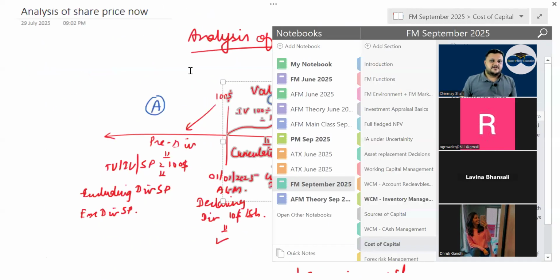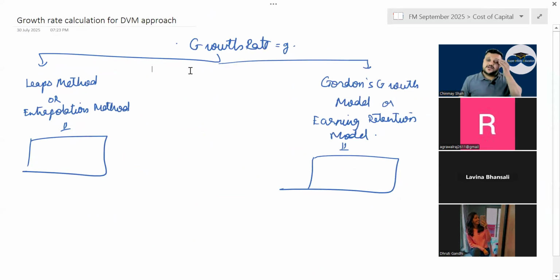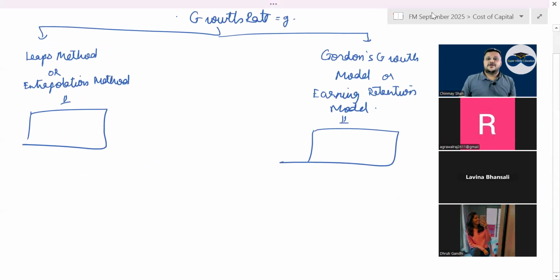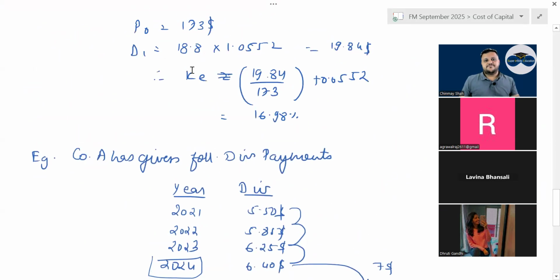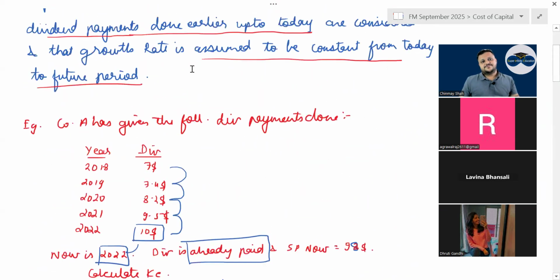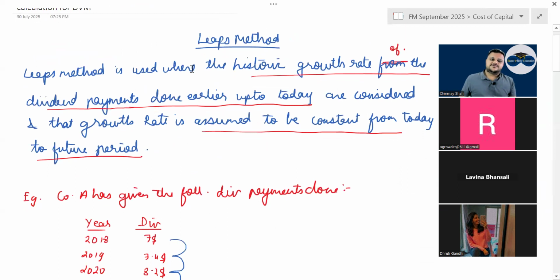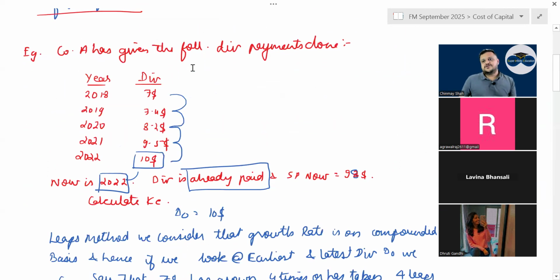D0, D1, right? Then growth rate, you can calculate growth rate by two methods. One is the Leaps method or extrapolation method. Other is Gordon's growth model. Come to the Leaps method. Leaps method is very simple, correct or not? What is Leaps method? 10 years ago, 5 years ago, some dividend was there. Now certain dividend is there. So how many times dividend has grown?